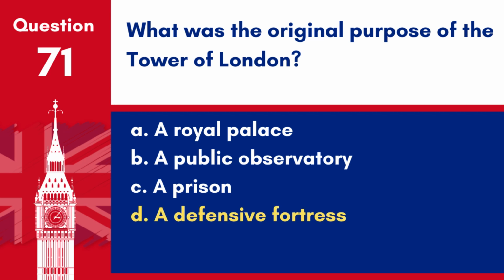Answer D. A defensive fortress. The Tower of London was originally built as a royal fortress and has served various roles, including a prison.